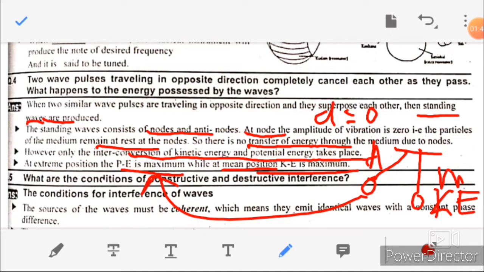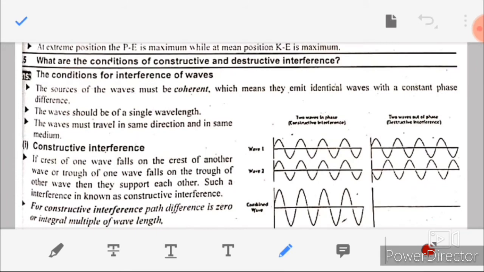Now moving towards question number 5. What are the conditions of constructive and destructive interference? So let's see the conditions. Here are the conditions of interference of waves. Sources must be coherent, meaning they emit identical waves which have constant phase difference.